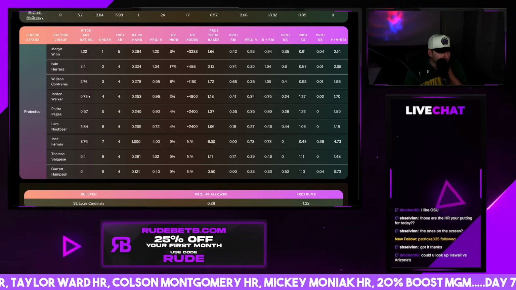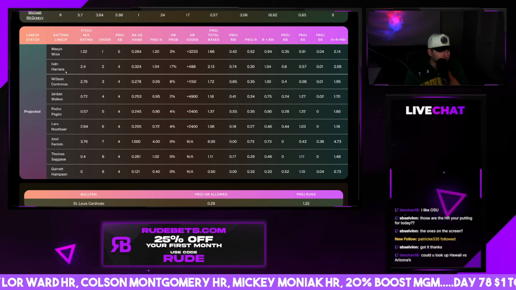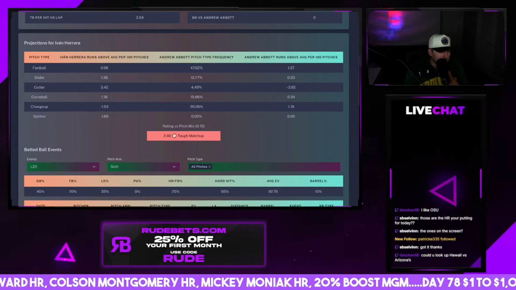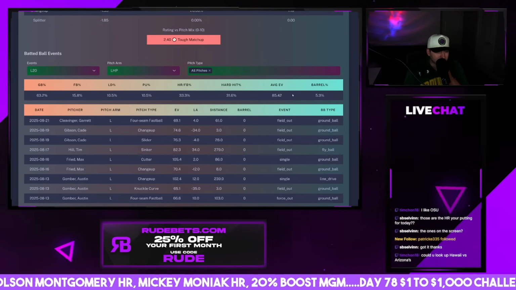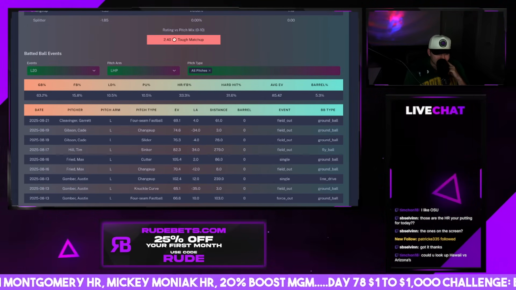Pitch mix versus Abbott. Yeah, none of these guys look that good. I mean, Herrera's okay with a good amount of power versus lefties. Although he's struggled recently. He's really struggled.